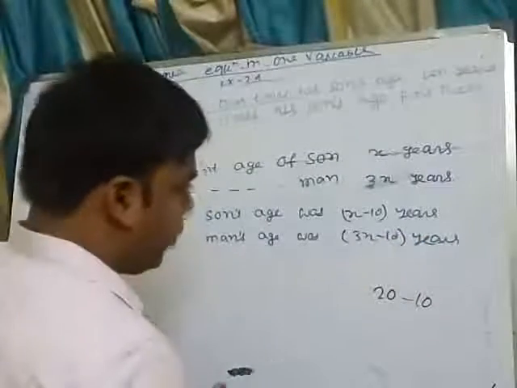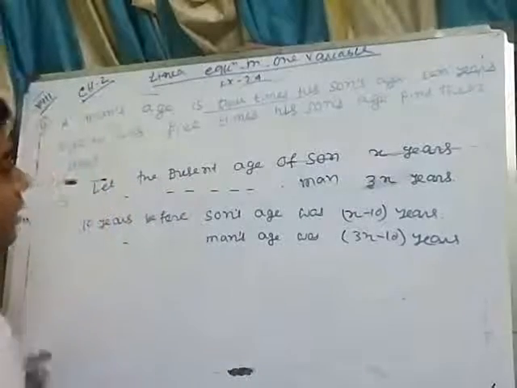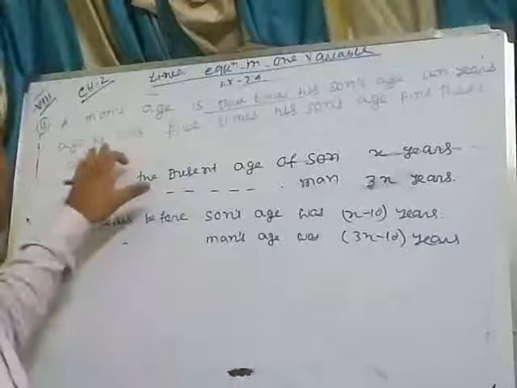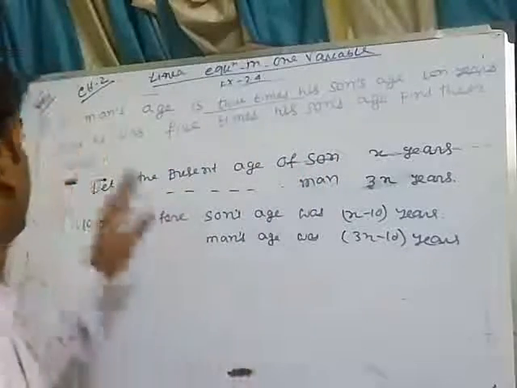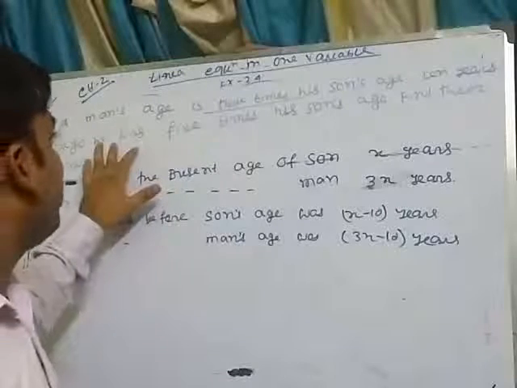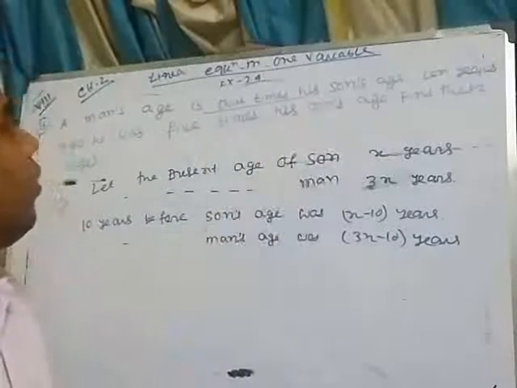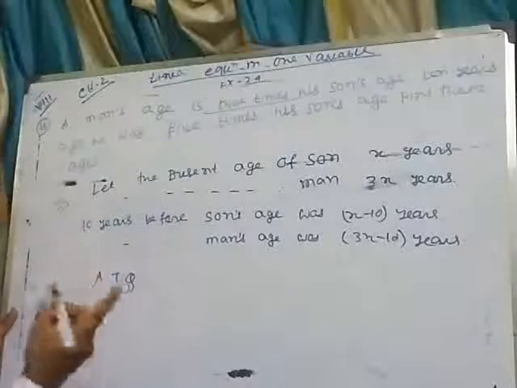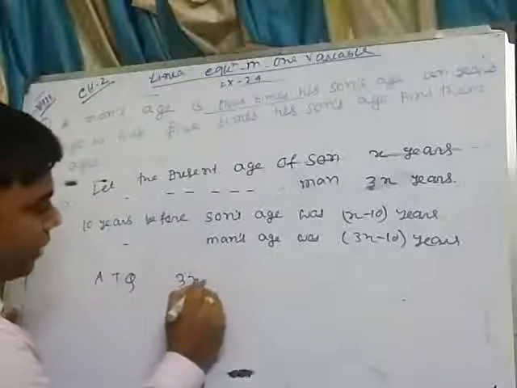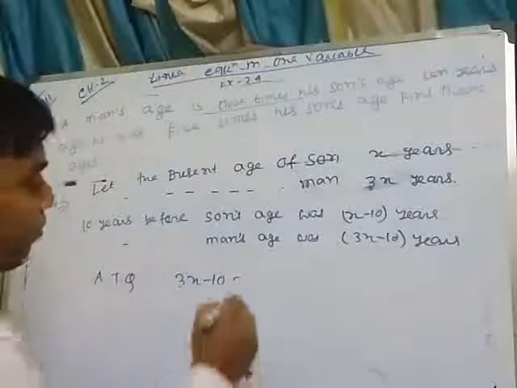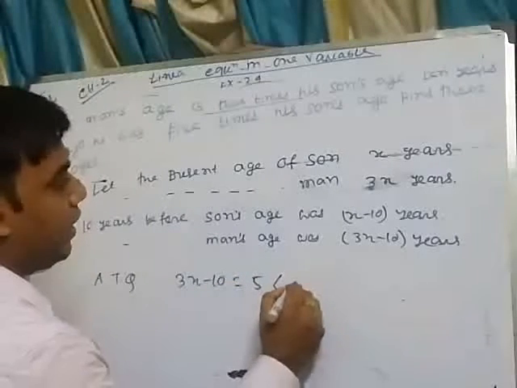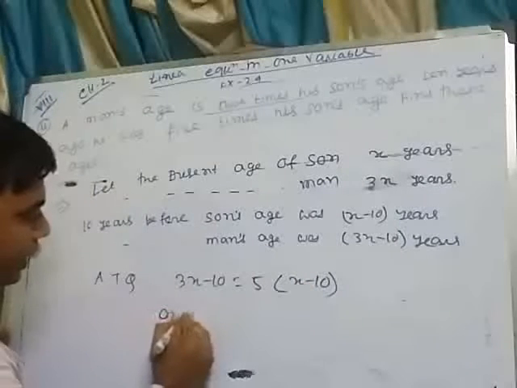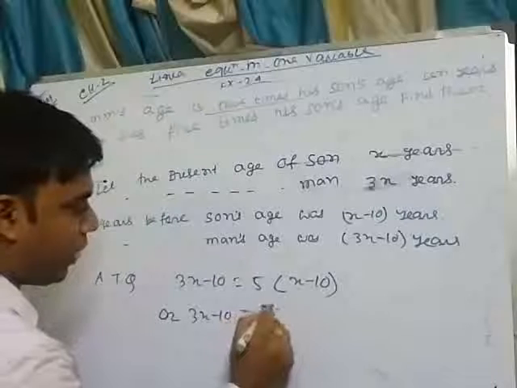Now another condition is given that 10 years ago the man was 5 times his son's age. It means, according to the question, the man's age, that is 3x minus 10, equals 5 times his son's age, that is x minus 10. Now solving this equation, 3x minus 10 equals 5x minus 50.